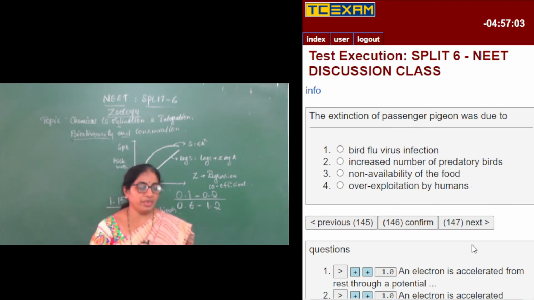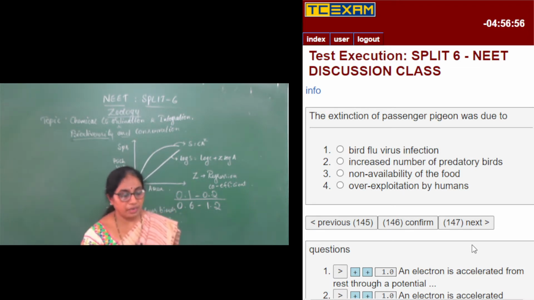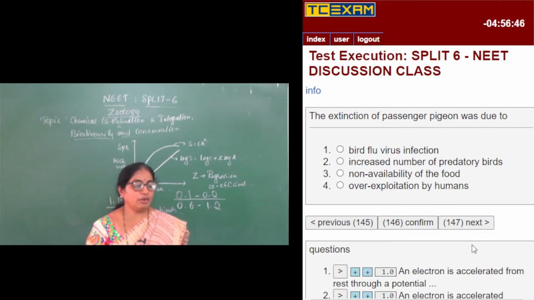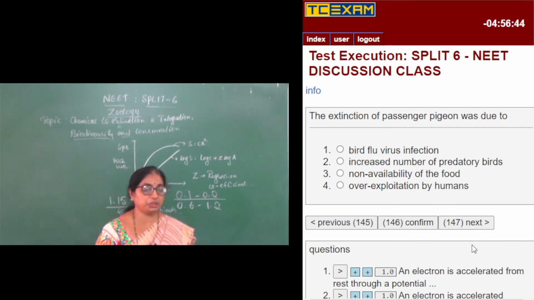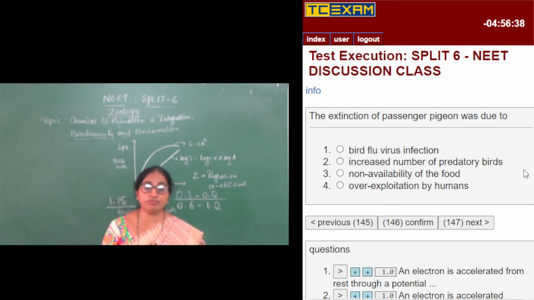Next one, the extinction of passenger pigeon was due to: bird flu virus infection, increased number of predatory birds, non-availability of food, and over-exploitation by humans. The first one, bird flu virus infection. Of course, there are examples where many organisms have gone extinct because of diseases.